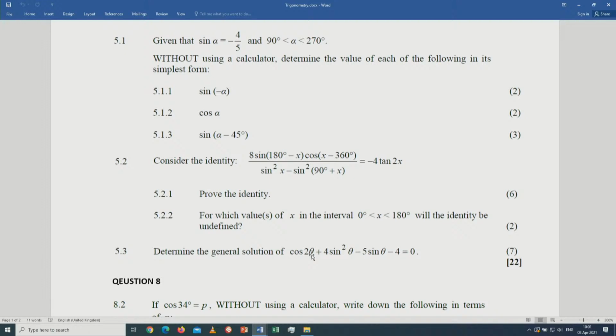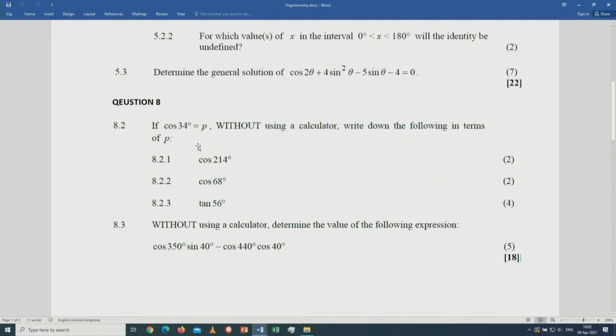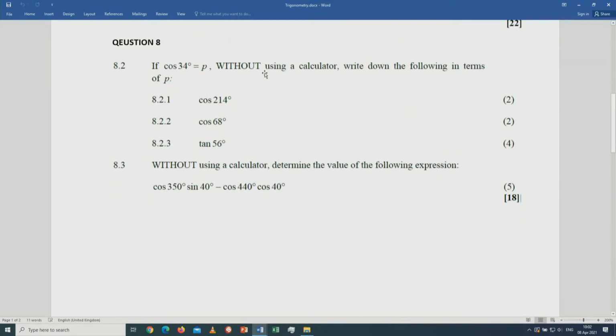So as they write the test, now they know that once they come across, like in this case, a double angle, they can easily refer to the formula to reduce that double angle identity to a single angle. This is what to expect in trigonometry. Check this one as well. If cos 34 is equal to P, without using a calculator, write down in terms of P.